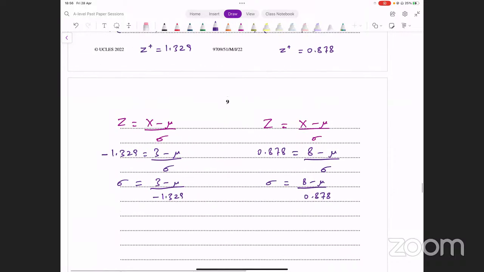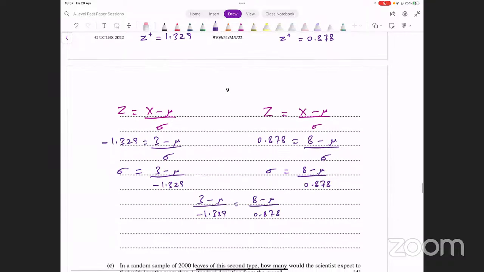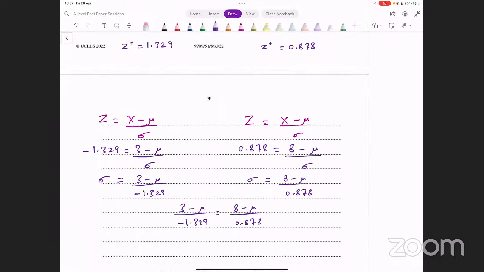इन दोनों को equate कर लें, we get 3 minus mu over minus 1.329, that equals 8 minus mu over 0.878. यहाँ से आप mu की वैल्यू फिगर आउट कर लें, देखें आपके पास क्या आता है. अच्छा, 0.878 into 3, that is 2.634 minus 0.878 into mu.